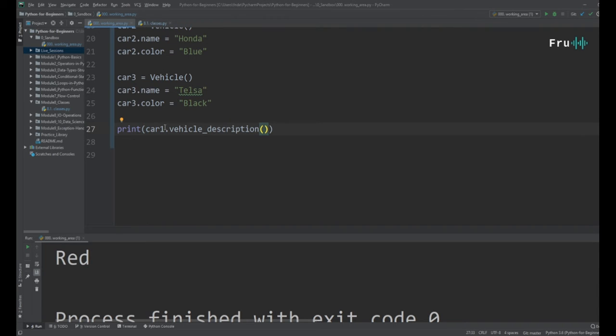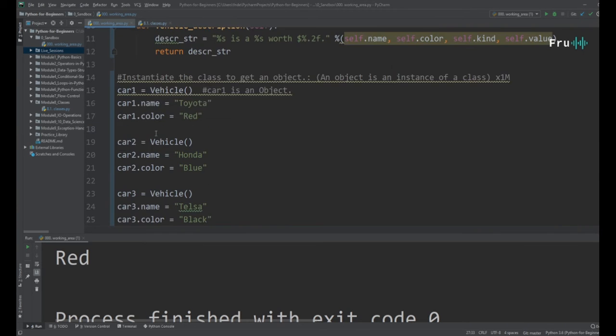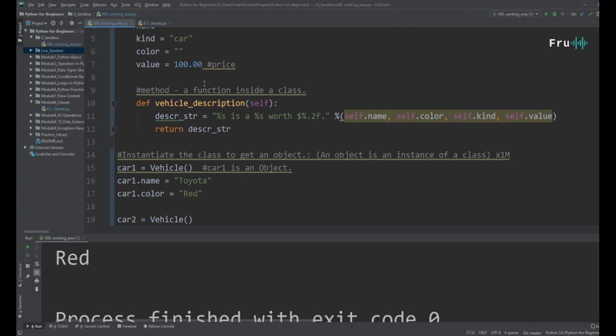All right, and now I can say car1, tell me your vehicle description. So it's going to call that function to tell me the vehicle description. There is no parameter here. Self is not considered a parameter, so just imagine that self is not a parameter. You can add parameters, but self is not a parameter. I can explain that in more detail, but that's for a more advanced concept. So just always assume that self is something you have to put there.